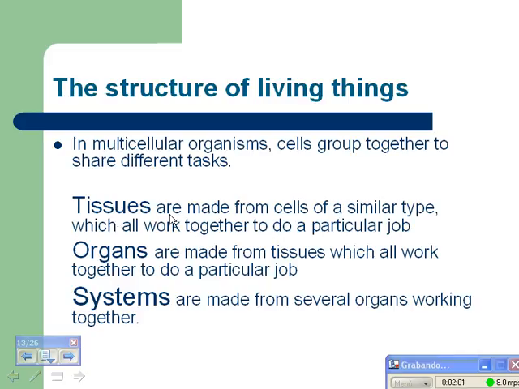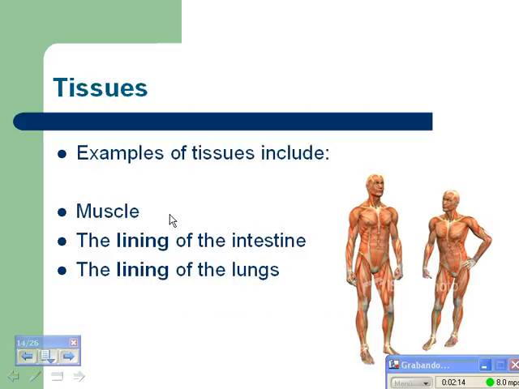Tissues are made from cells of a similar type, and they all work together to do a particular job. Organs are made from tissues which all work together to do a particular job, and systems are made from several organs working together. Examples of tissues include muscle, the lining of the intestine, and the lining of the lungs.